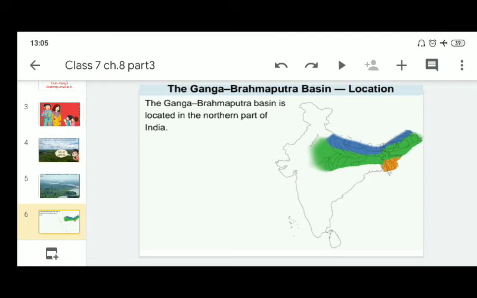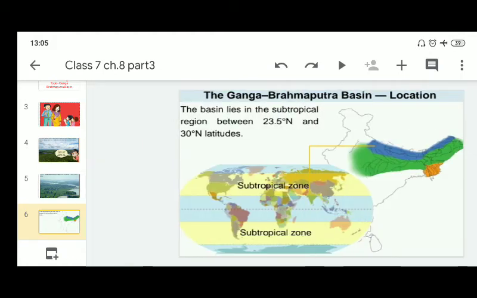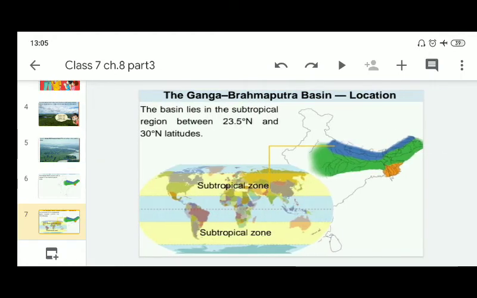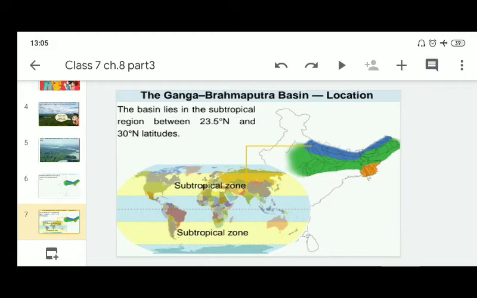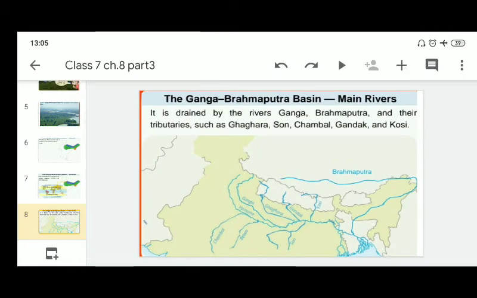The Ganga Brahmaputra basin is located in the northern part of India. The basin lies in the subtropical region, as you can see, between 23.5 degrees north and 30 degrees north latitudes. It is drained by the rivers Ganga, Brahmaputra and their tributaries such as Ghagra, Son, Chambal, Gandak and Kosi. These are the tributaries of Ganga.